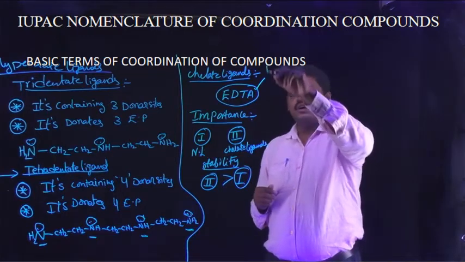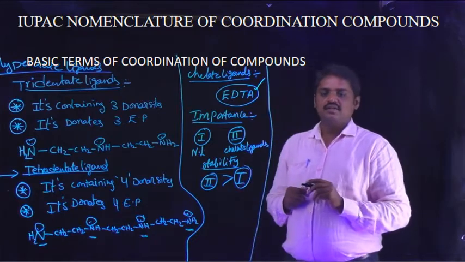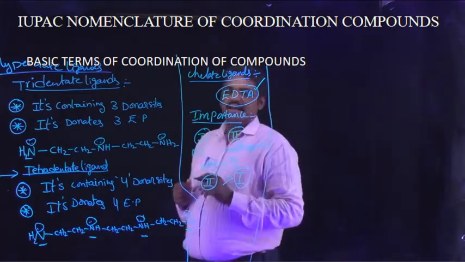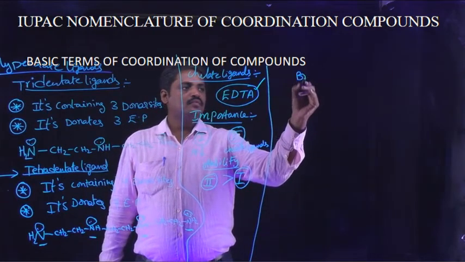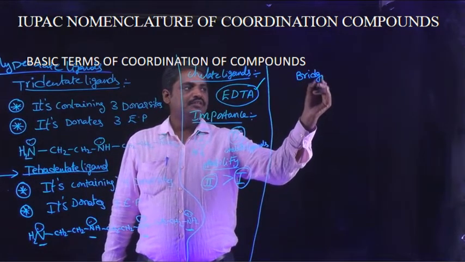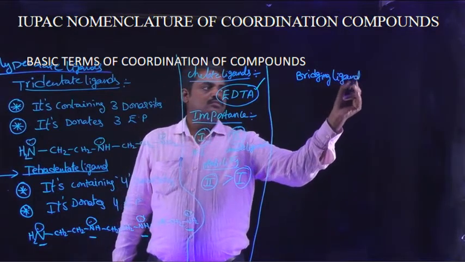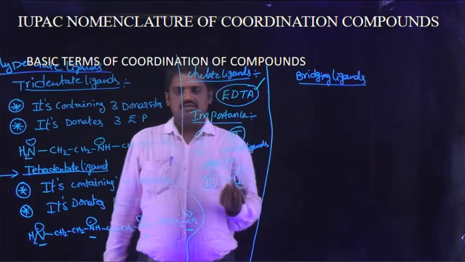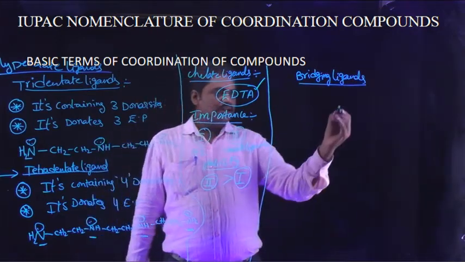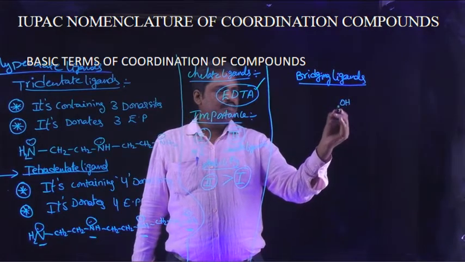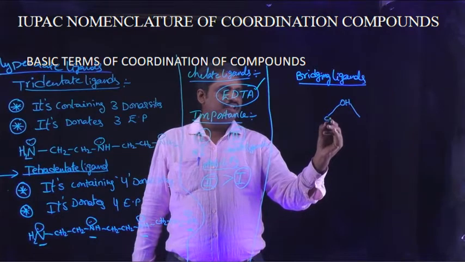And the next, the third category, is bridging ligands. For example, a coordination compound containing bridging ligands is taken.